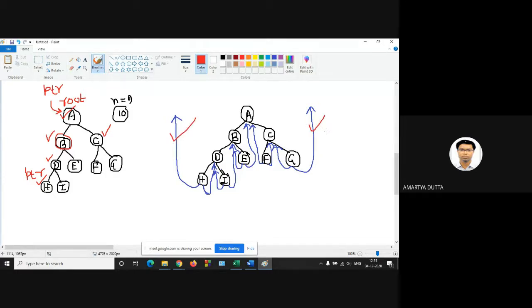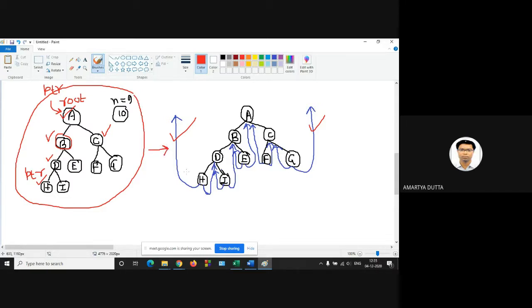Is it clear? What are dangling pointers? How to design the threaded binary tree? Is it clear? Yes, sir. So this is the given tree, and its threaded representation is given in this form.